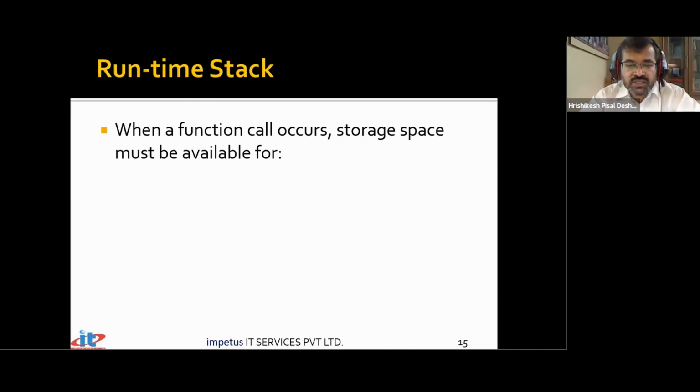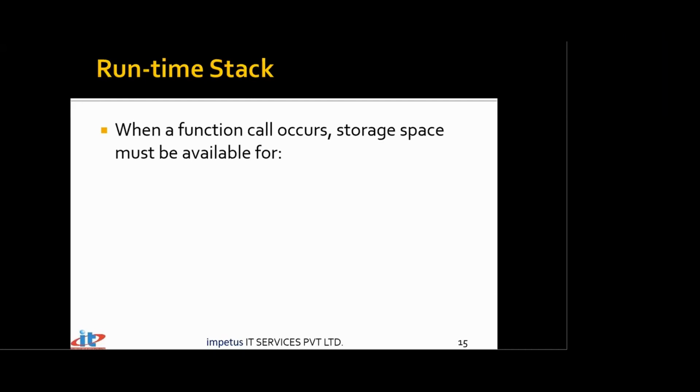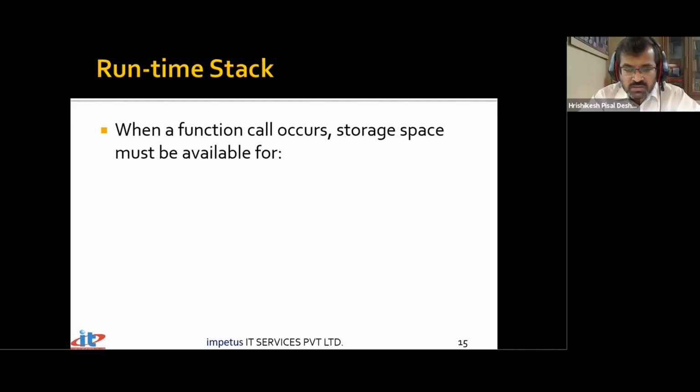Functions are also instantiated. What does that mean? Say there is a function called printf in C. The moment you give a call to the function printf, memory is allocated on the runtime stack for that particular function. Let's take another very simple example. Suppose you have written a function for addition of two integers, named add. You pass 10, 20, and you are expecting the result as 30. So you say answer = add(10, 20).